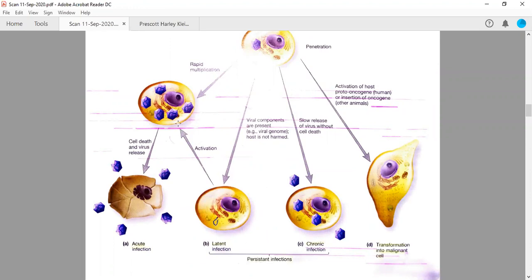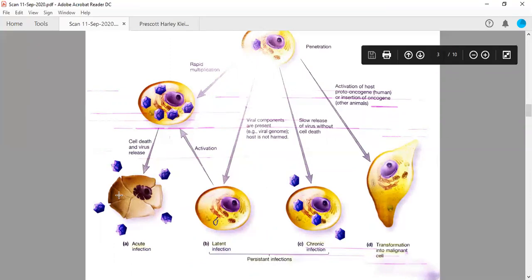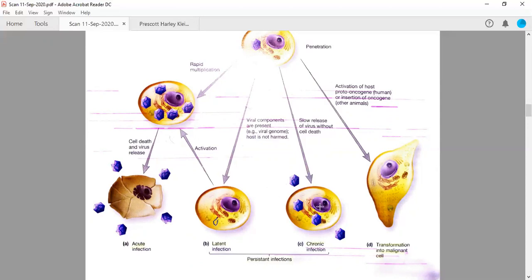But when activation takes place, it will be converted into this form and then it will lyse the bacterial cell or the animal cell or any host cell. Whereas in chronic infection, it will be delayed, meaning it will take more time. It is a slow release of viral particles without lysing the cell. So it will continue to release the viral particles and it will not lyse this host cell, whether it is a bacterial or animal cell, right?